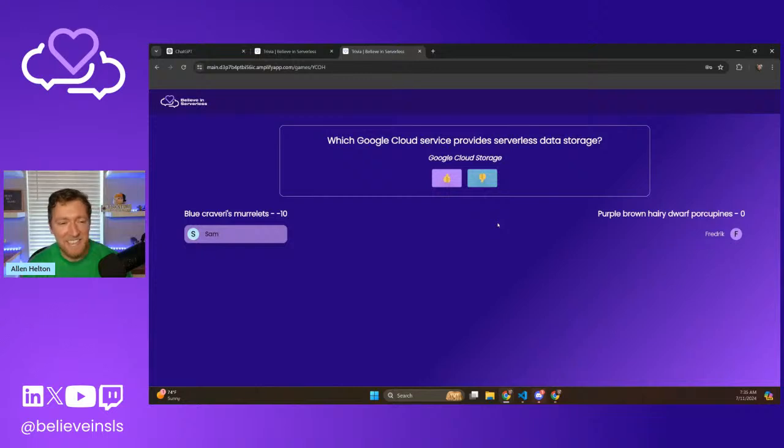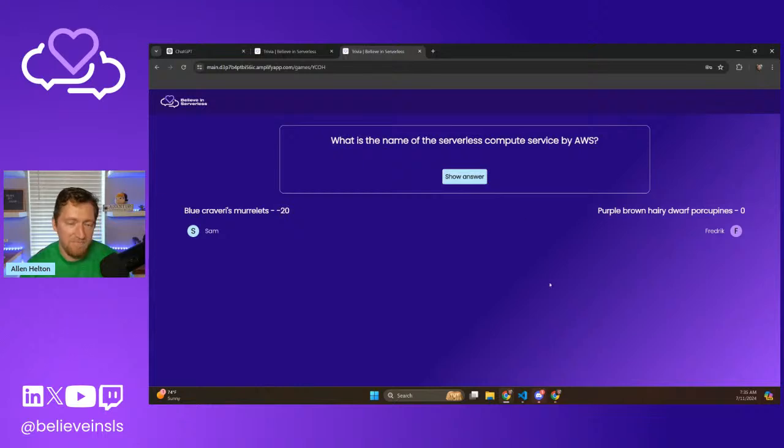Just Cloud Storage. Okay. Let's do, okay, I want to get one more question where, okay, here. You guys fight to the death on this one. Frederic, is that button lighting up for you? Hopefully it is. What's the name of the serverless compute service by AWS? I assume everybody watching this knows that one, because that's what everybody thinks serverless is.